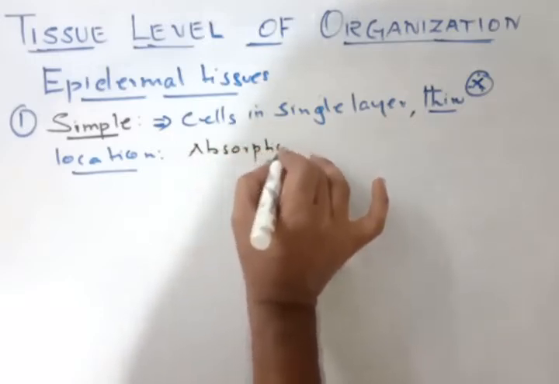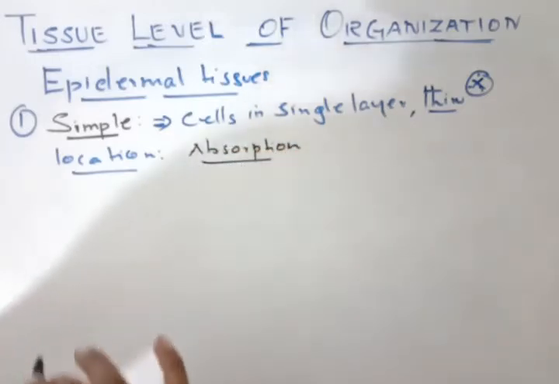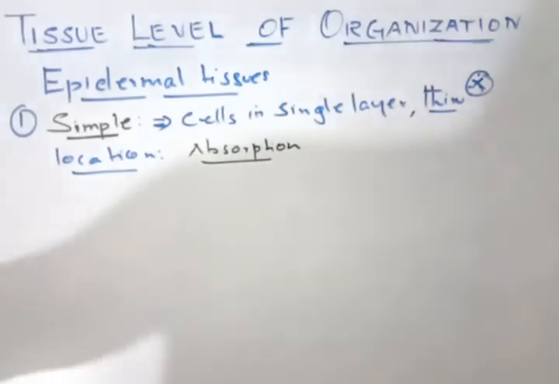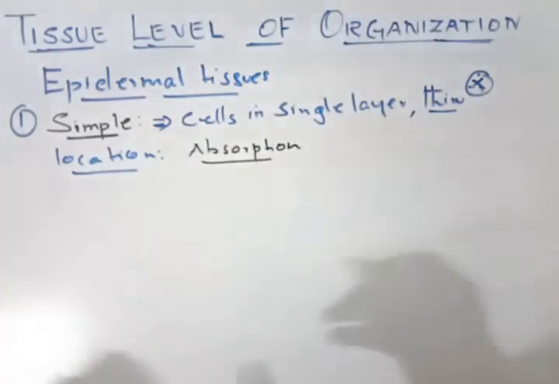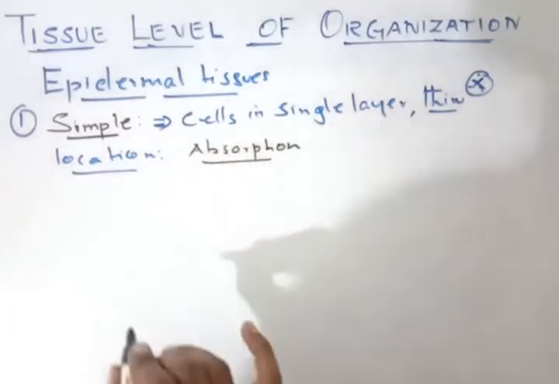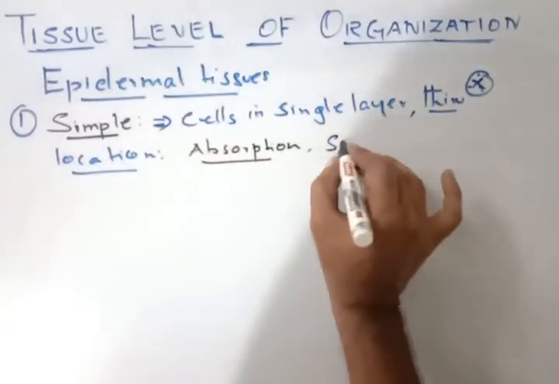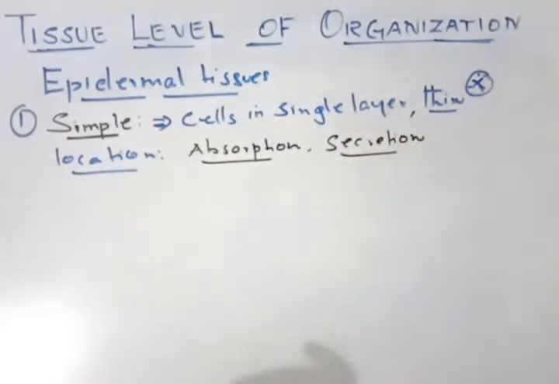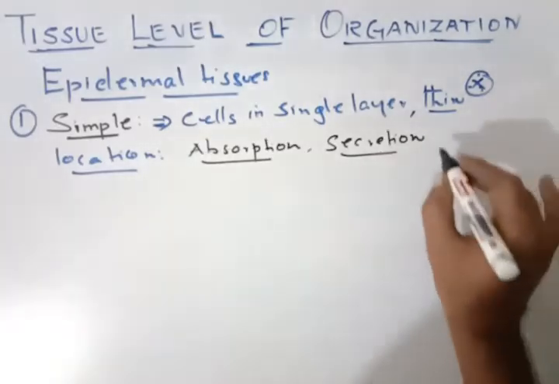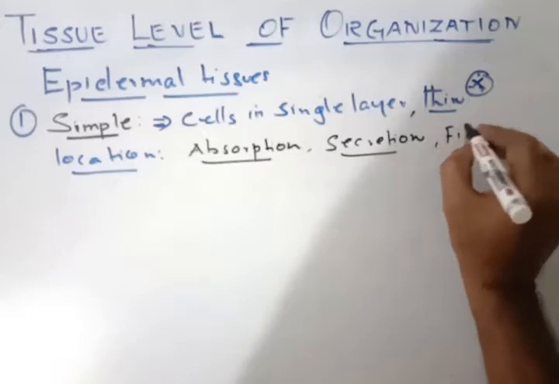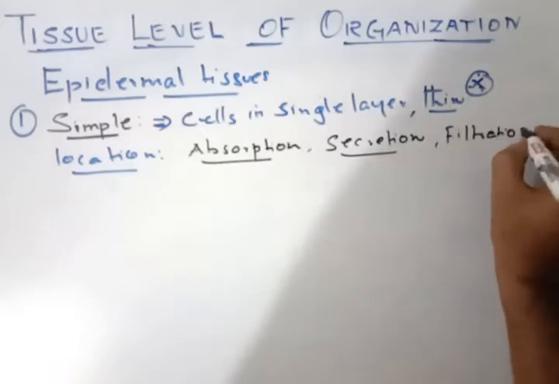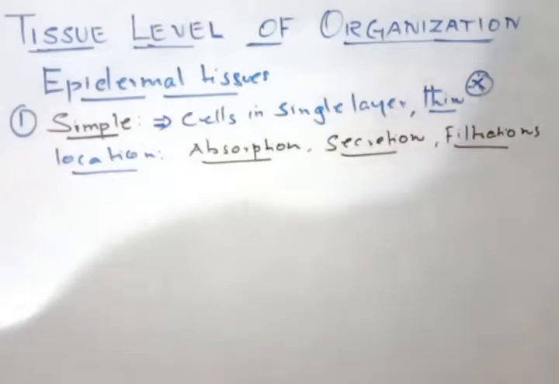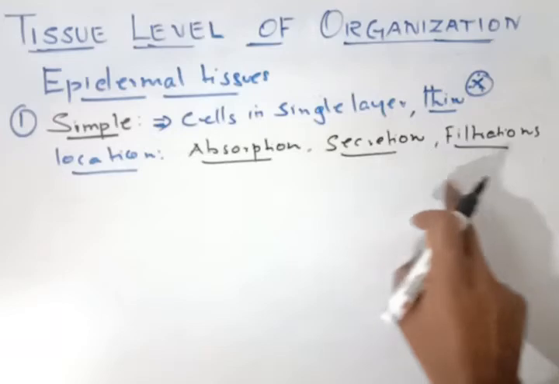So which organ is undergoing absorption here? The digestive organs are undergoing absorption, and even in the renal tubule certain things are being absorbed. So it is found on the organs of absorption. It is also found on the organs of secretion. Secretion means enzymes, salivary gland, pancreas, so enzyme secretions, hormone secretions, all the hormones, and even in the organs of filtration like kidneys. So the simple epithelial tissues are found on the organs of absorption, secretion and filtration.